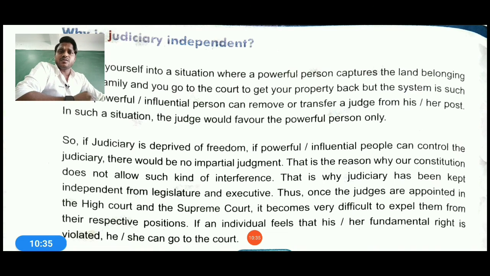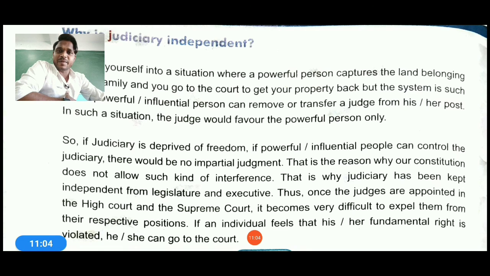So what will you do? If the judiciary is deprived of freedom, means if judiciary is kept under control of anyone, if the power influences people that can control the judiciary, there would be no impartial judgment. All the judgment will be on the side of wrong people, on the side of criminals only, and the right person will always be losing faith in his own country. That is why judiciary has to be kept independent.